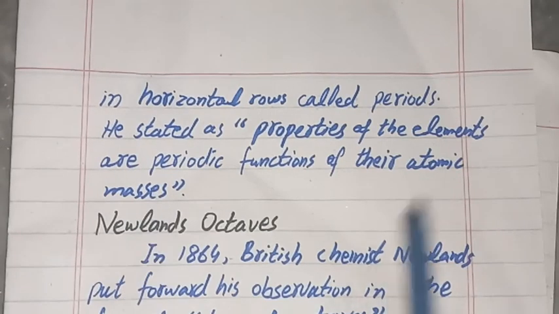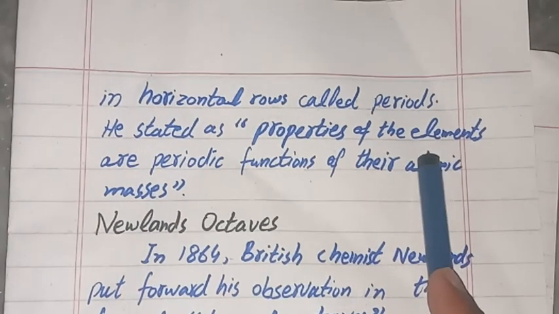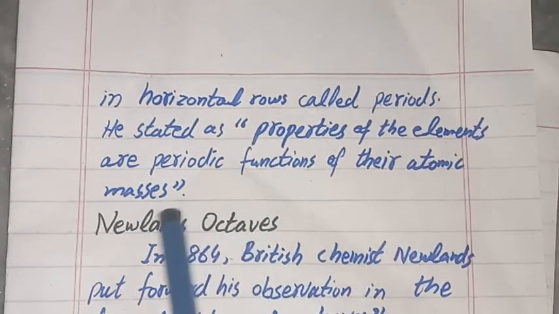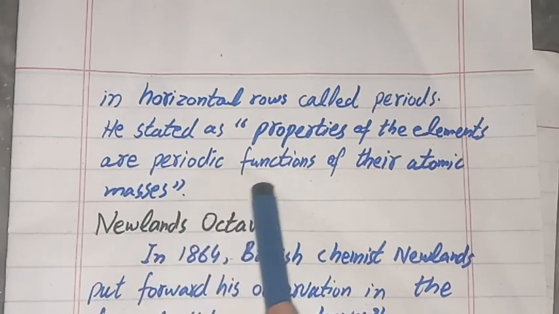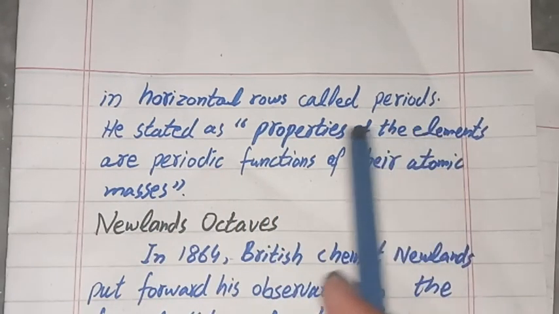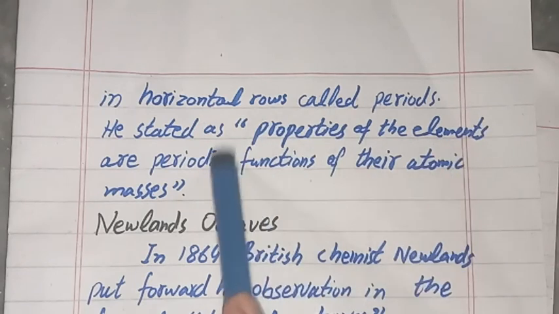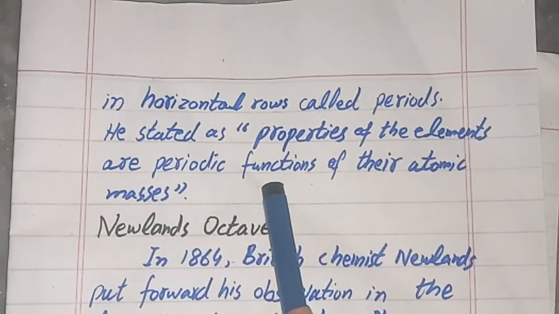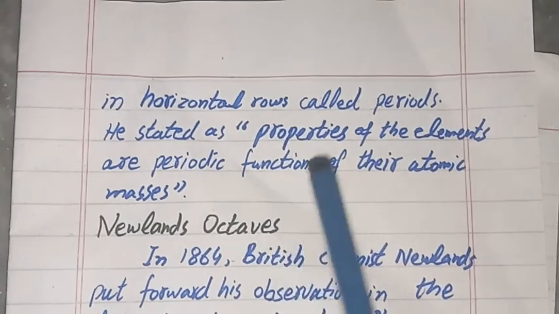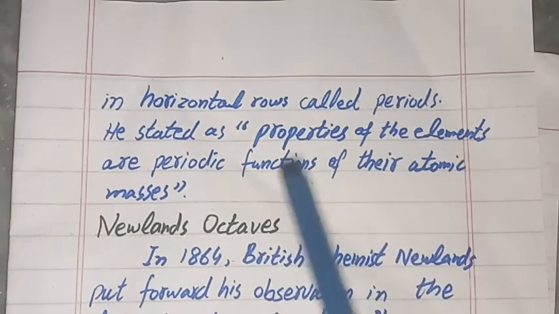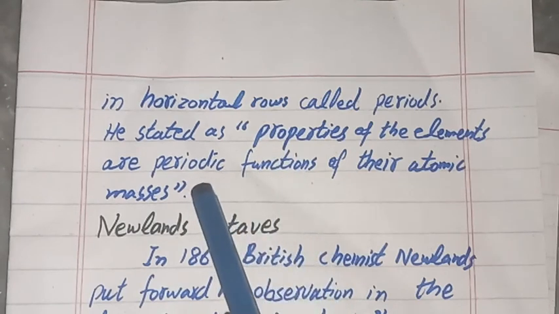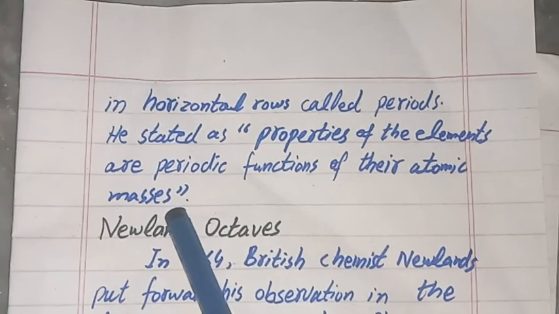Periodic function means repetition. There are many elements which have similar properties, so they show a periodic function of their atomic mass.